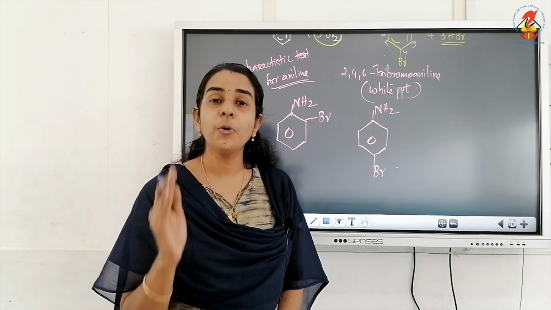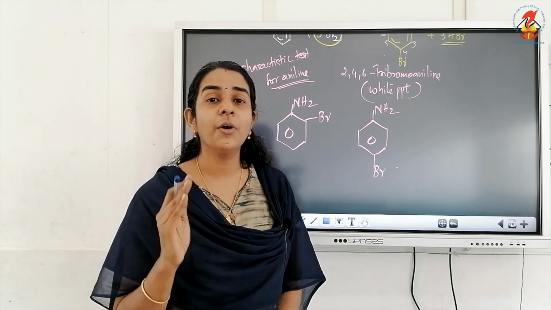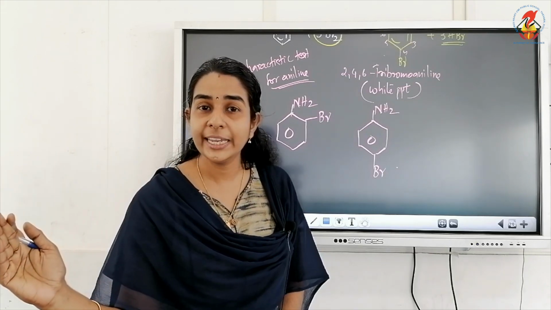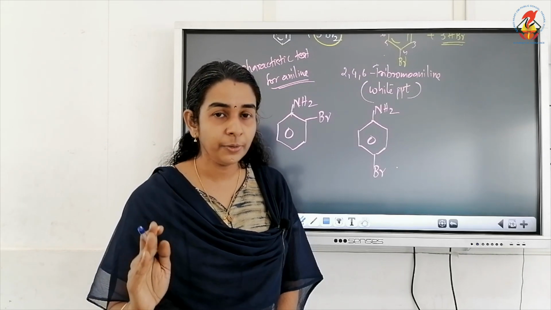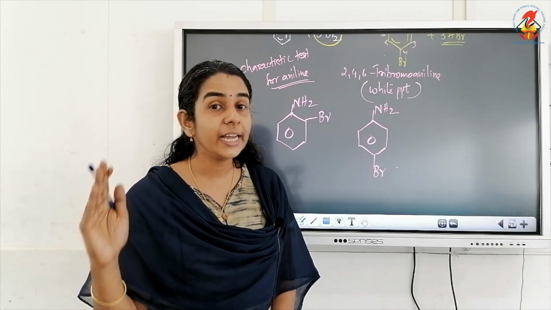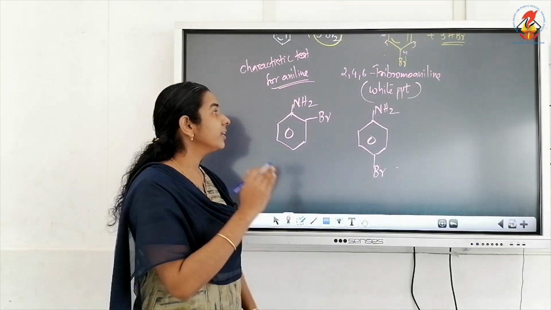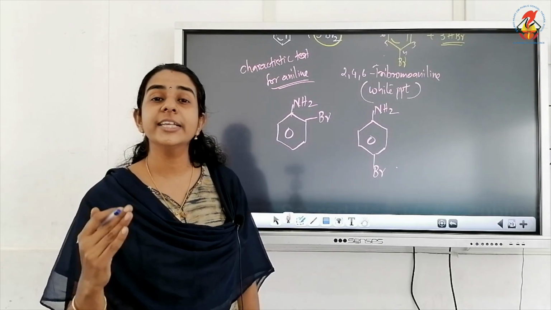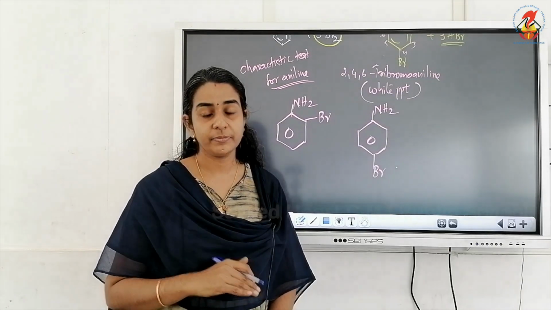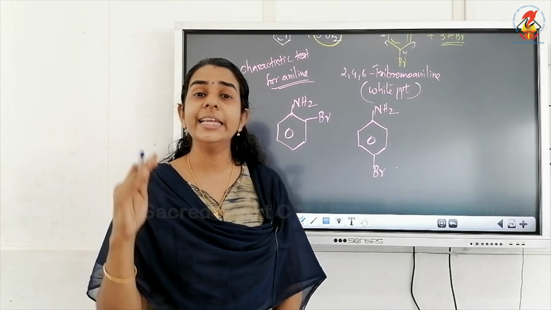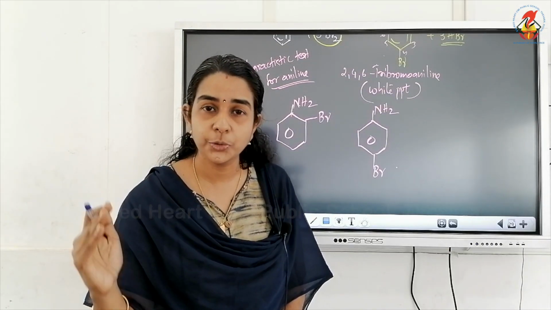So what is the main problem of direct bromination of aniline? Note it down: the problem of direct bromination of aniline is that we get the tribromo derivative, the tri-substituted product. The reason is the highly activating nature of the NH2 group.